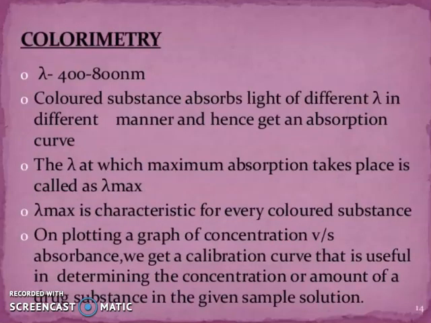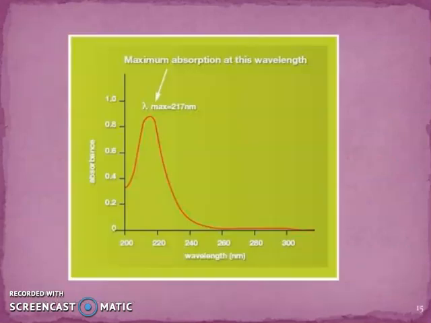Now friends, colorimetry, lambda 400 to 800 nanometer. Colored substances absorb light of different lambda in different manner and hence give an absorption curve. The lambda at which maximum absorption takes place is called lambda max. Lambda max is characteristic for every colored substance. On plotting a graph of concentration versus absorbance, we get a calibration curve that is useful in determining the concentration or amount of drug substance in the given sample solution. You can see the maximum absorption at this wavelength, lambda max 270 in this.